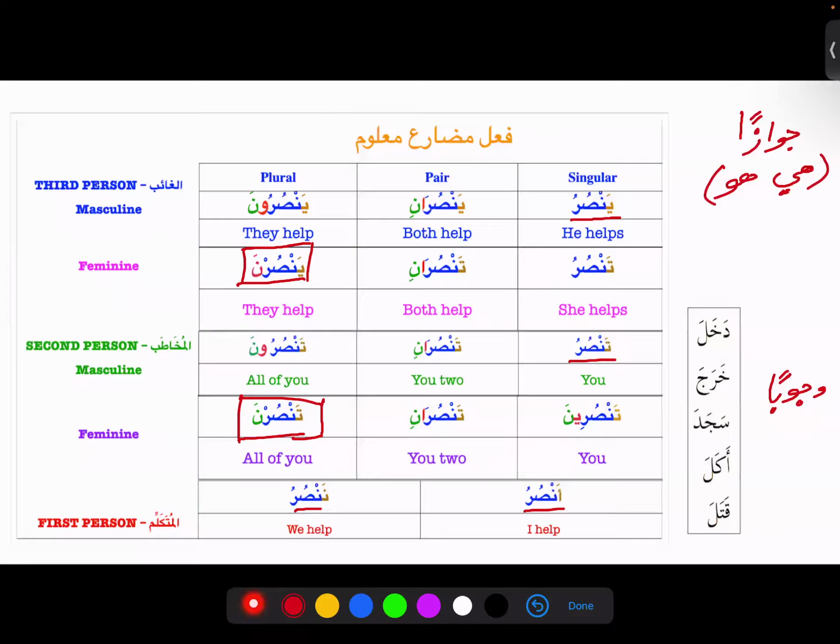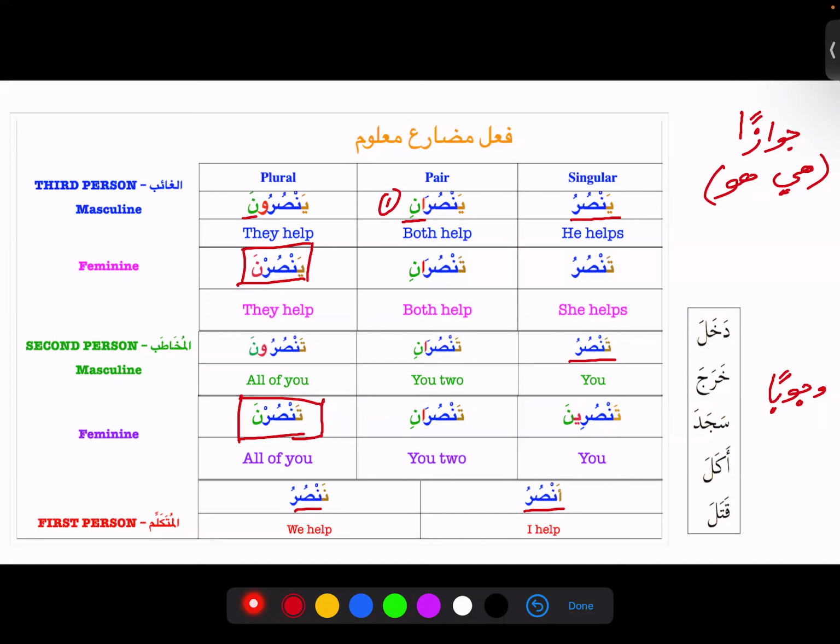But for the other noons, how many sigas do we have? We have Yansurani, then we have Yansuruna. Last time we were counting because we say Af'alul Khamsa for these sigas, but they are more than 5. Why? Because some of them are overlapping.